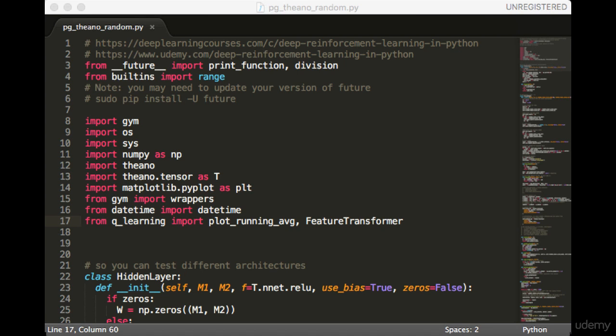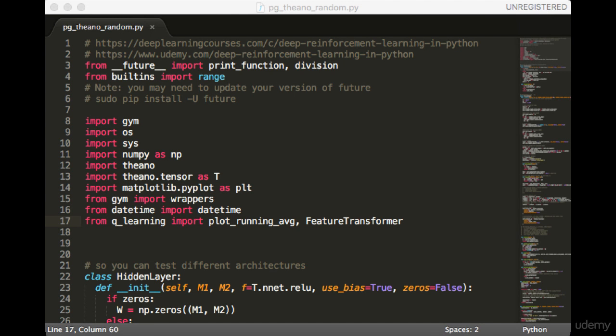Hey everyone, and welcome back to this class, Deep Reinforcement Learning, Deep Learning in Python, Part 7. In this lecture, we are going to implement a parameterized policy in Theano for the continuous version of Mountain Car.